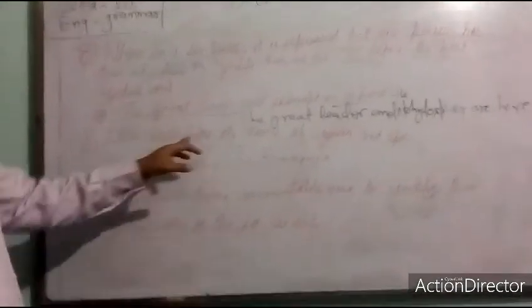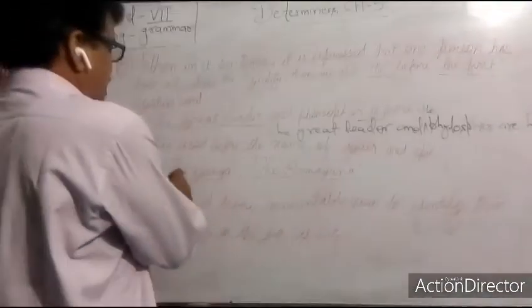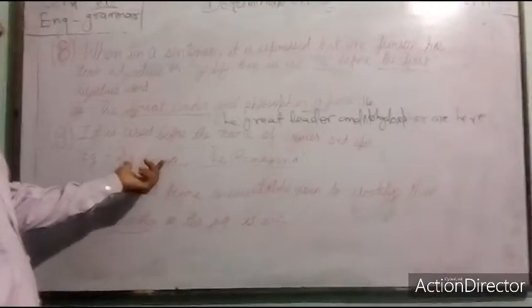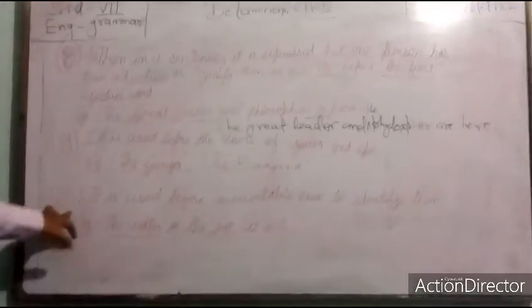Next, we are going to know that the is used before the name of a river and an epic. That means the Ganga. Whenever using the name of a river, before that you have to use the: the Ganga, the Yamuna, the Satluj, the Ramayana, the Quran, etc. So now we are going to the last rule for using the definite article.